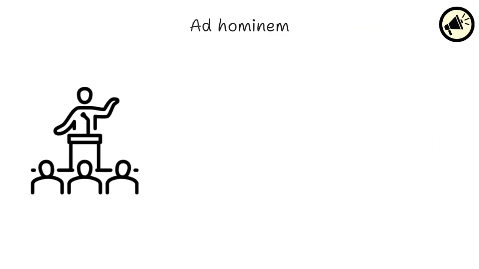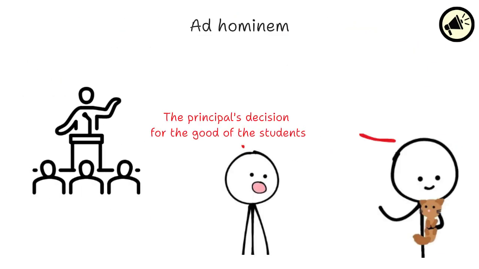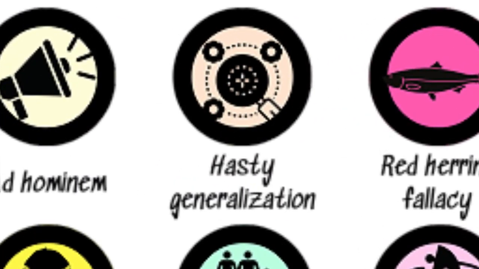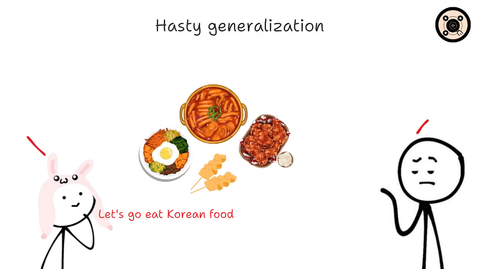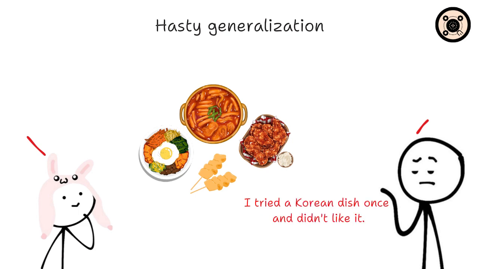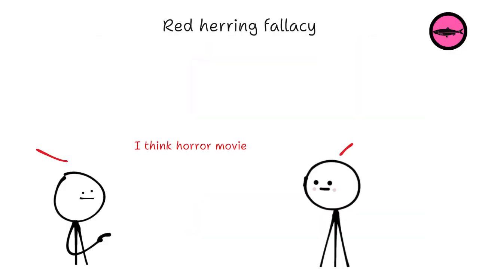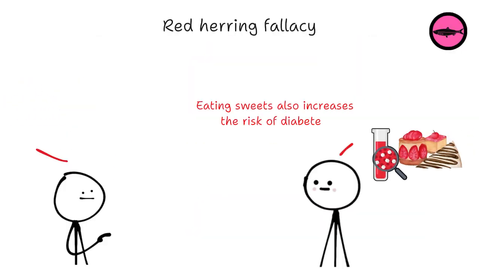Ad hominem: it is the assumption and assertion that an argument is flawed or false because of the arguer's identity. Hasty generalization: also known as the overgeneralization fallacy, it occurs when making a claim based on evidence that is too small. Red herring fallacy: a red herring is something that misleads or distracts from a relevant or important question. It might be used to change the subject.